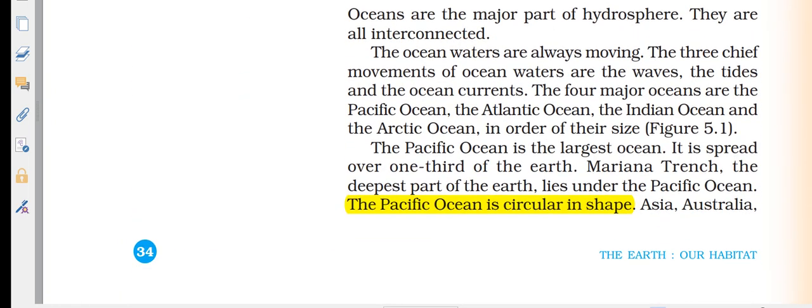Oceans. The Pacific Ocean is circular in shape. The Pacific Ocean is the largest ocean. It is spread over one third of the Earth. The Mariana Trench, the deepest part of the Earth, lies under the Pacific Ocean.